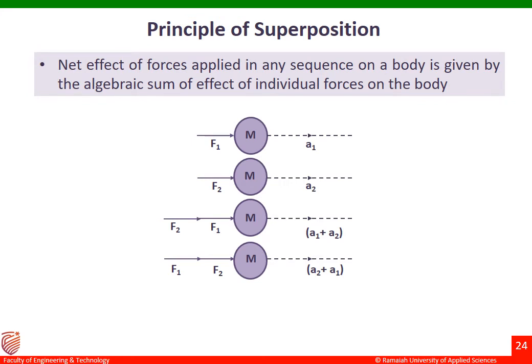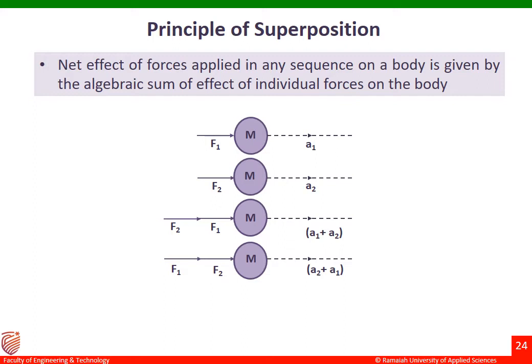Principle of superposition. This principle states that the net effect of a system of forces on a body is the same as that of the combined effect of the individual forces on the body. You can see the example displayed on the screen. There are different examples. You can see a force F1 is applied on a body of mass M, and this A1 is the net effect of the force.